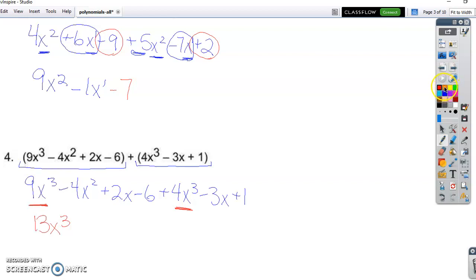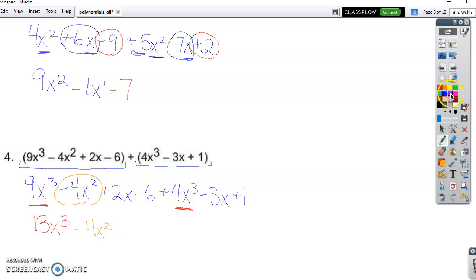The next term that we see is a negative 4x squared. I need to find another x squared, or x to the second power, but there aren't any. So it doesn't disappear, it just doesn't combine with anything. So we just write it out, negative 4x squared. Okay.